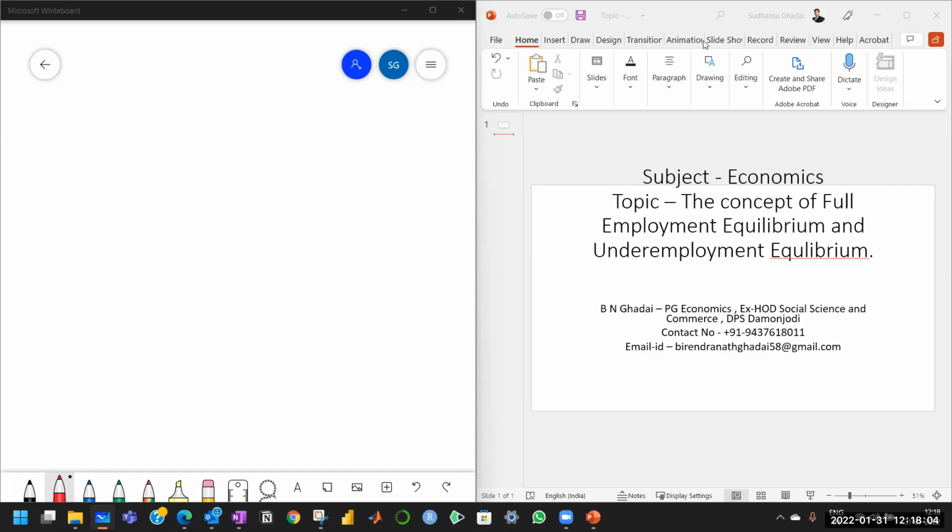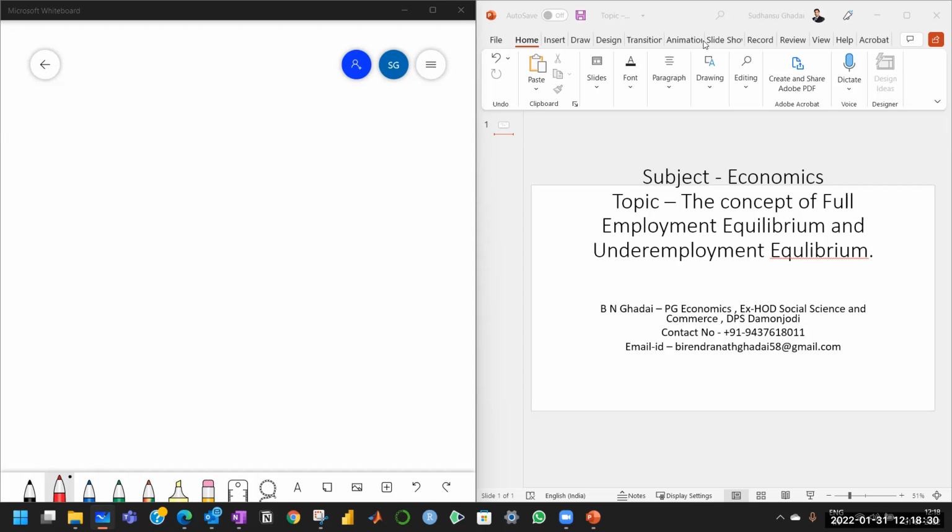These are two concepts. Full employment equilibrium is a concept mostly highlighted by the classical economists, and underemployment equilibrium, which is otherwise called less than full employment equilibrium, is highlighted by Professor J.M. Keynes. And this is more practical. So let us understand the concept of full employment and underemployment.